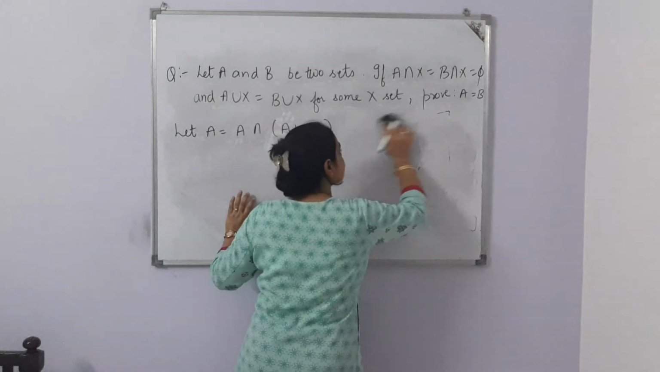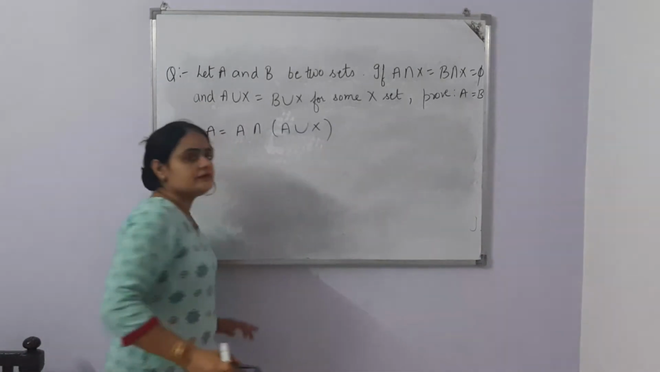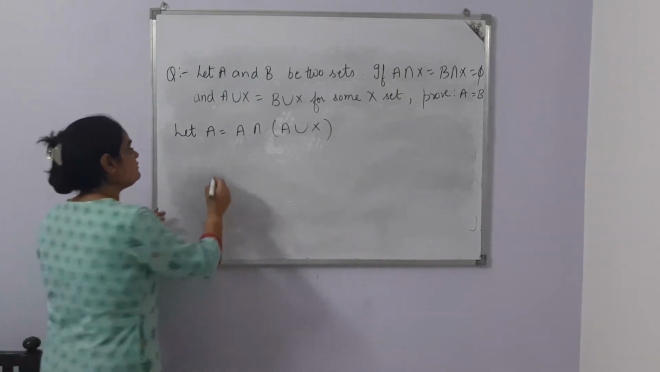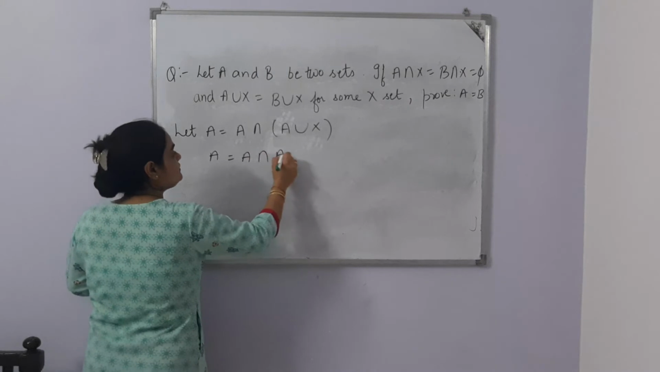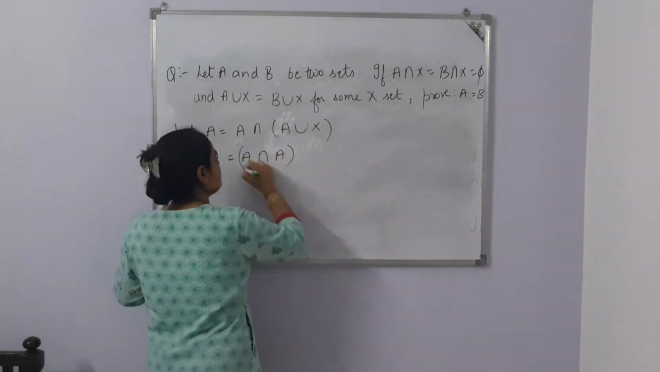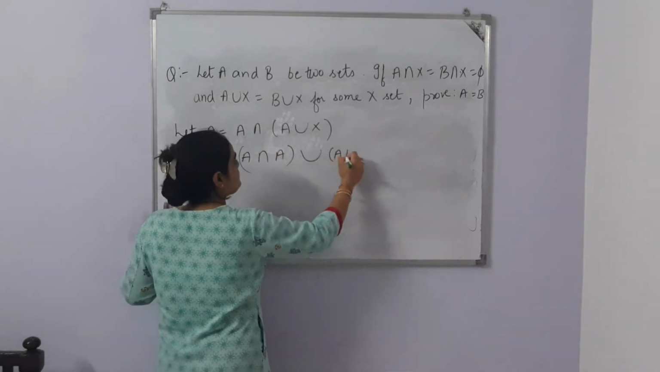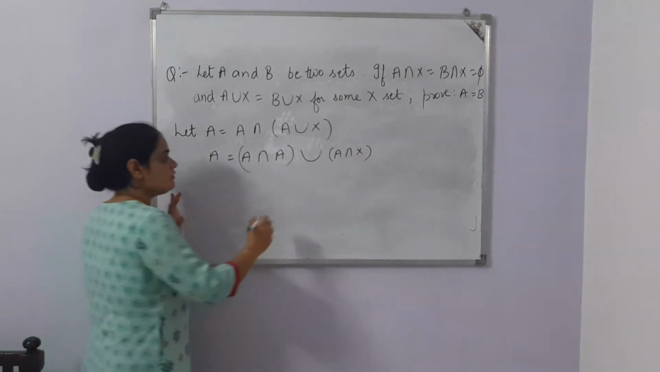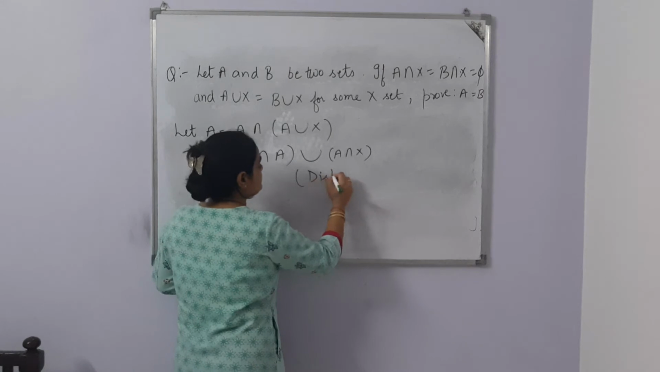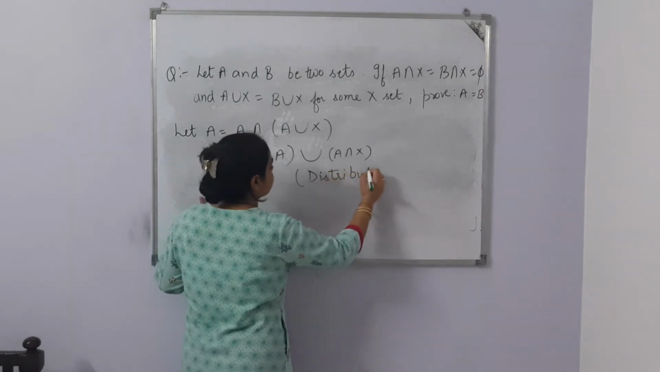Now we'll use distributive law here. What distributive law is saying: A is related with A union A is related with X. This we have already done in distributive law. We have used distributive law here.